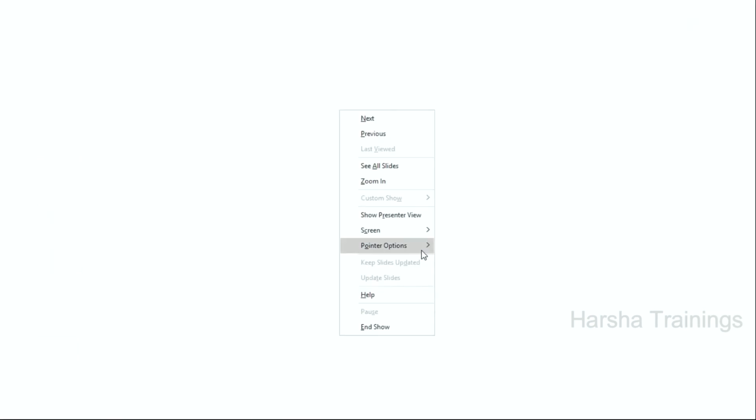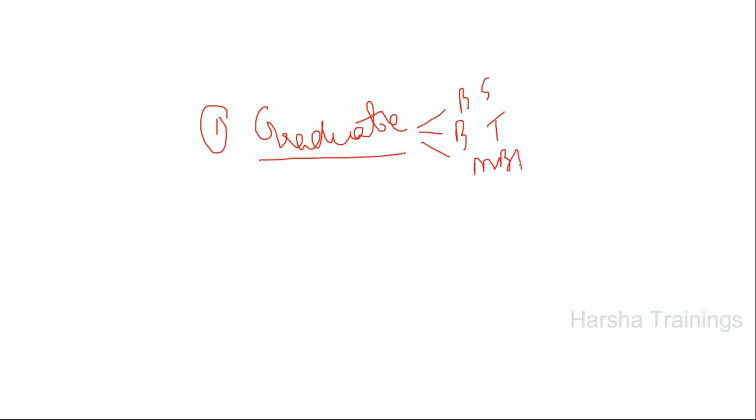Yeah, first let me tell you the basic thing. First, you must be a graduate with any discipline. You may be from Bachelor of Science, Bachelor of Technology, MBA or MSc, any background. But the first thing a data scientist must have is common sense.